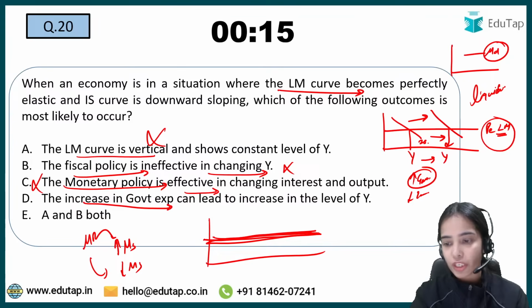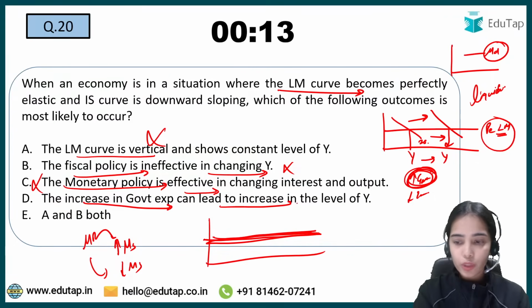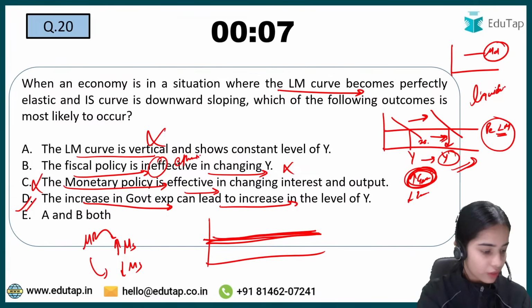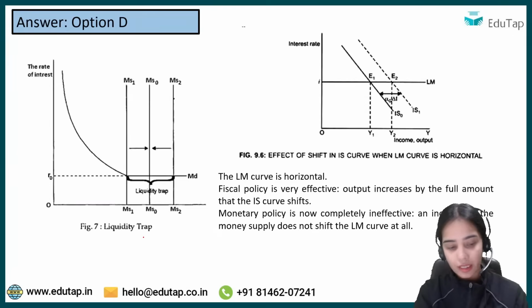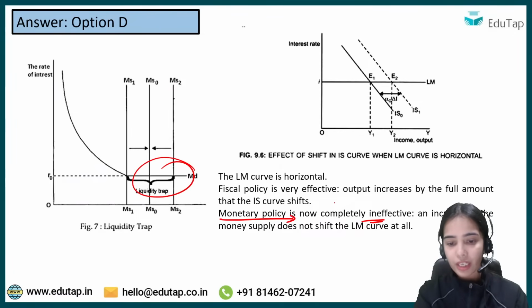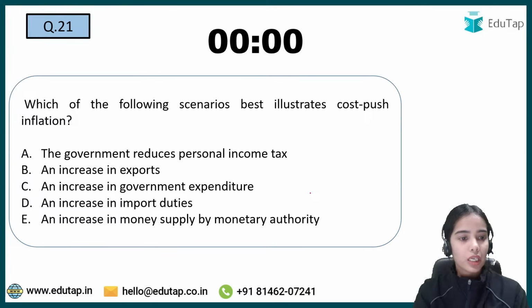Increase in government expenditure can lead to increase in income. Yes, this is true. That means fiscal policy is effective. Got it? So D is the right answer here. Monetary policy is ineffective. Fiscal policy is effective. Okay. Chalo, coming to the next question.